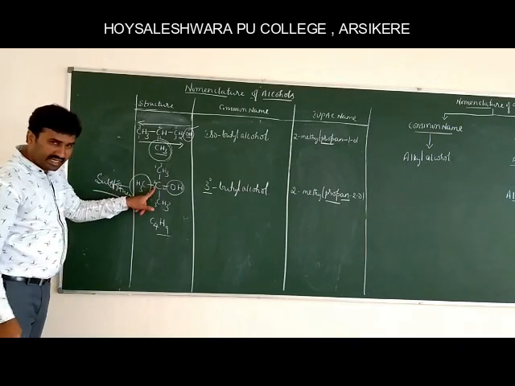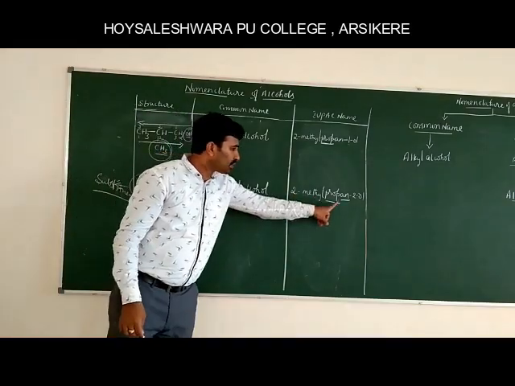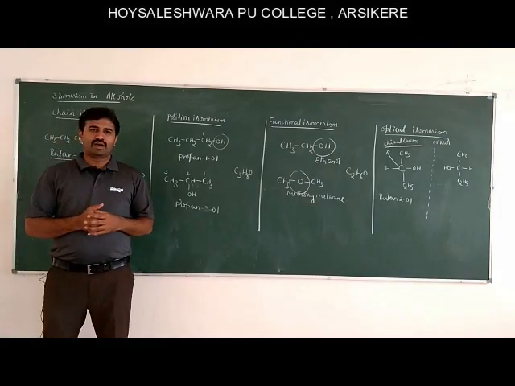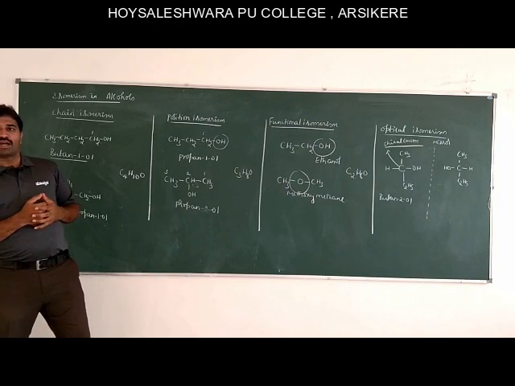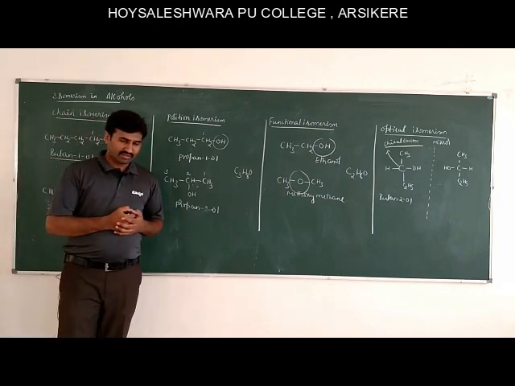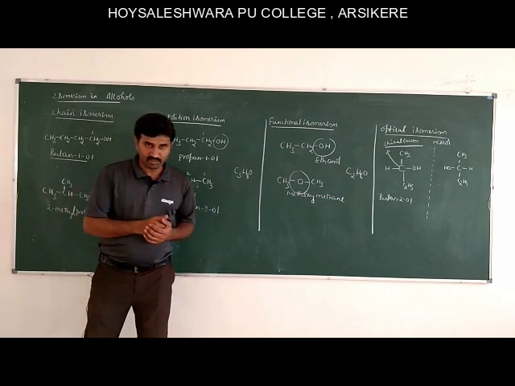Therefore, it is attached to the carbon number 2. Therefore, 2-methylpropan-2-ol. So, isomerism in alcohols. The next topic is isomerism in alcohols. Isomerism means compounds having the same molecular formula but different structural arrangements giving different properties.